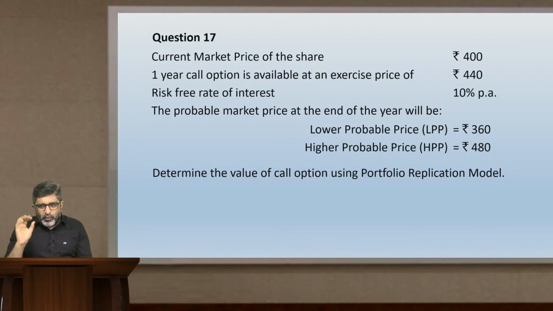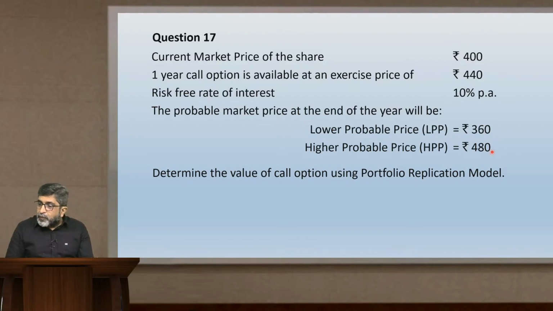Now, I'll tell you simplest of steps. Try to follow me. You first find the gap between the lower probable price and higher probable price. What is the spread in the price? If I ask you to find the difference between these two without using a calculator, you can say 480 minus 360 will be what? 120. Spread in the share price, you keep aside 120.